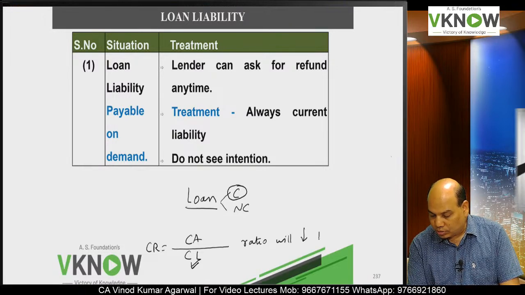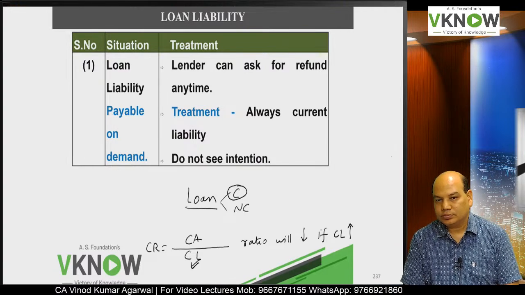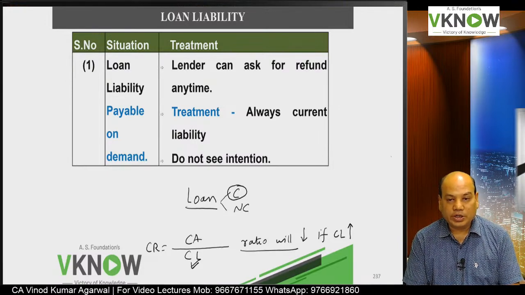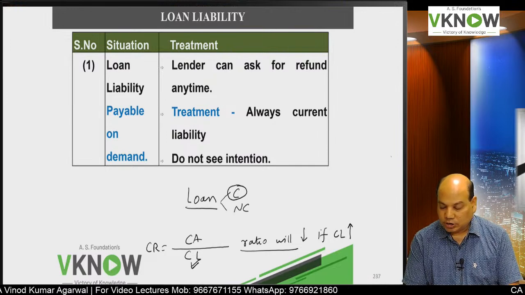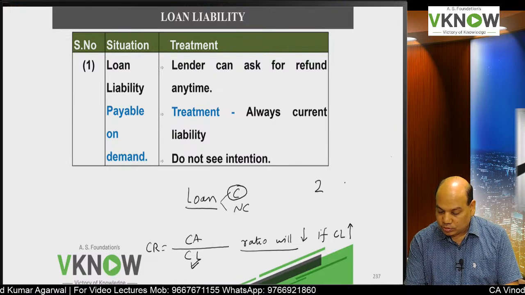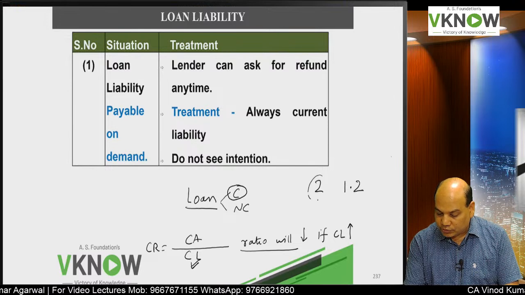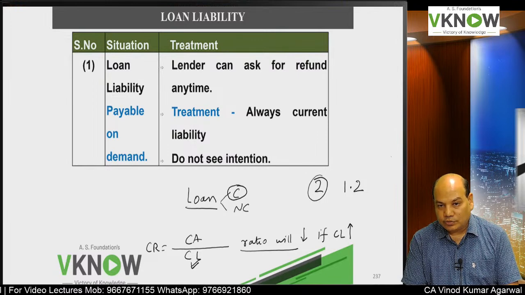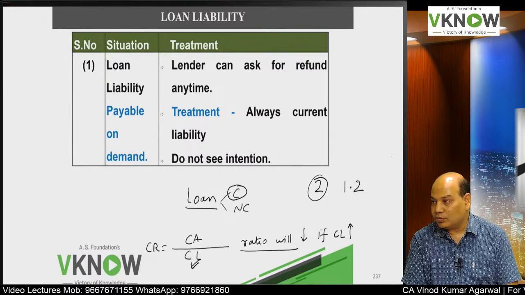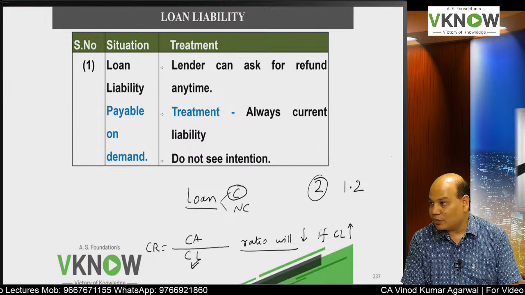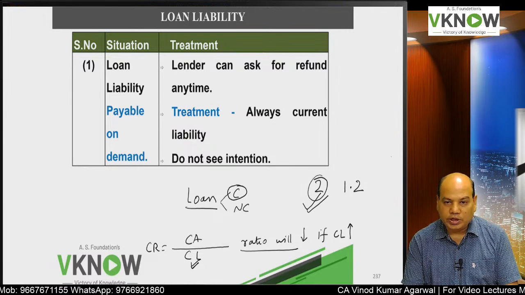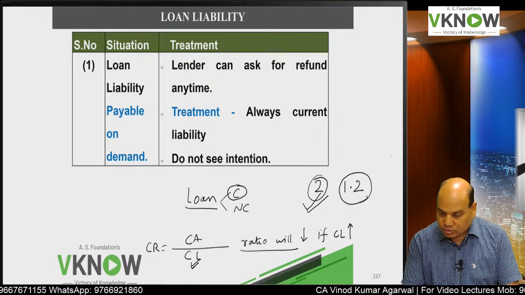Ratio will fall if the current liability in the ratio goes up, and if the current ratio falls, it shows a poor liquidity position. That means if liquidity position is 2 or 1.2, from the investor's point of view, from the lender's point of view, from the parties who have to take money from this company, they would prefer a company with a current ratio of 2 than 1.2.